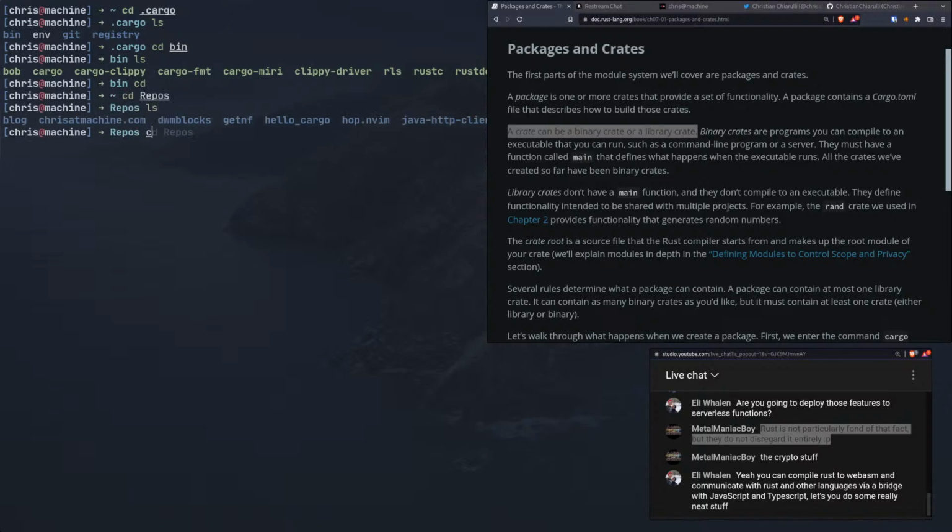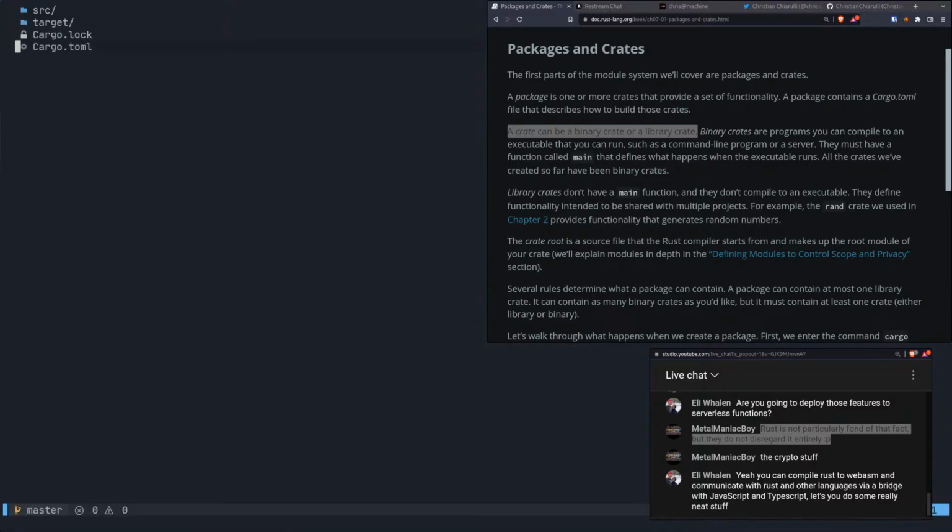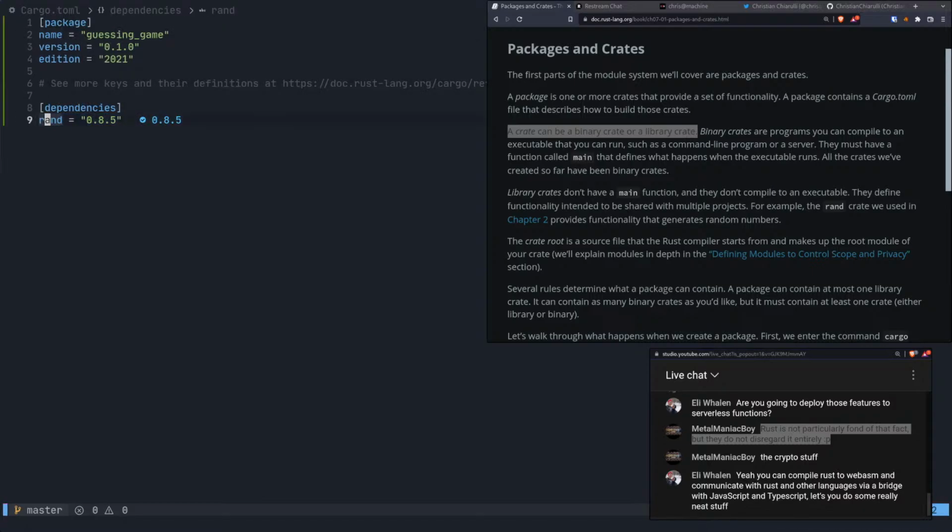Now, a library crate would be something like, if we go into the Rust book here and we open up guessing game and we take a look at this here, this is a library crate. So something like Rand is a library crate. And this was the thing I wanted to show you, I have completion that shows me all the old versions, right? So I could go back to 0.8 and see. It looks like this one's been yanked and taken out. So apparently that one probably had bugs or whatever.